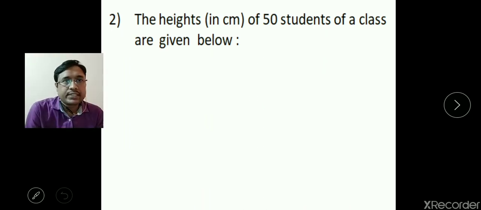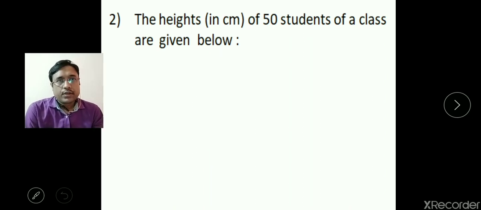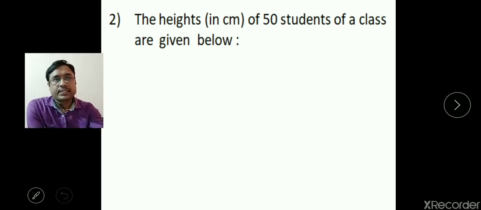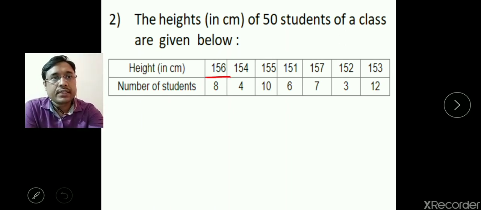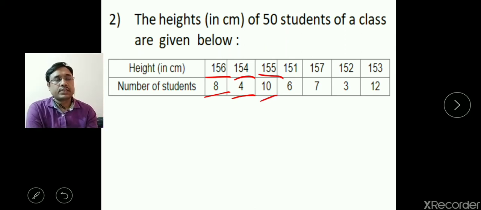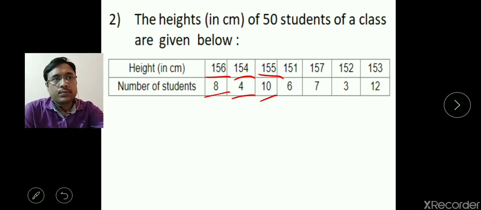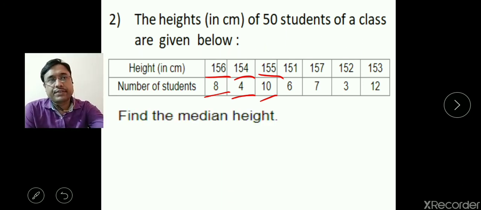Now the next question: the heights in centimeters of 50 students of a class are given below. The height in centimeters is given, and the number of students is written in the second row. So 156 centimeter is the height of 8 students, 154 centimeter is the height of 4 students, and 155 centimeter is the height of 10 students. The number of students is the frequency. Here you have to find the median height.